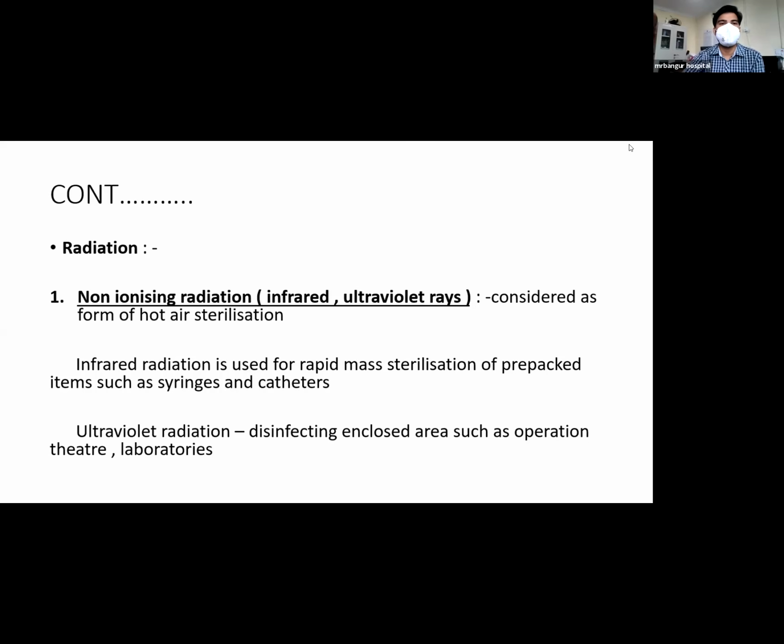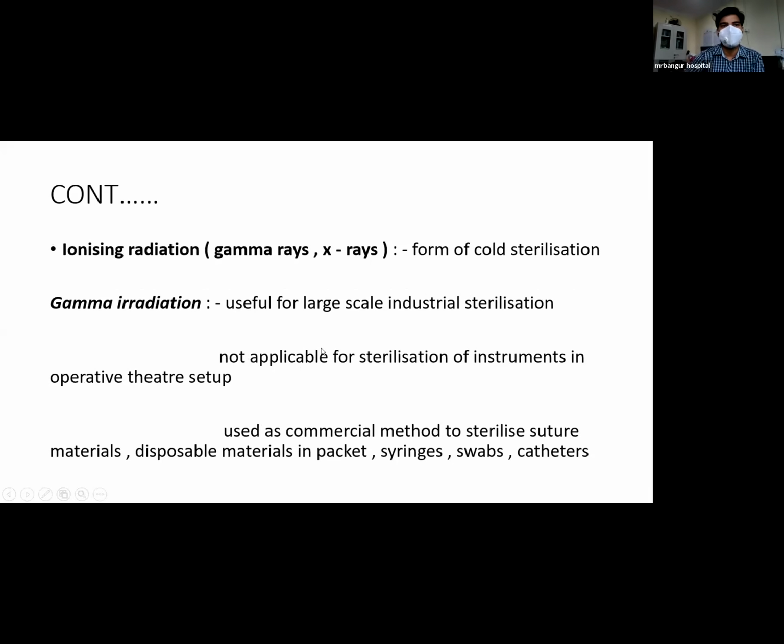It is considered a form of hot air sterilization. Infrared radiation is used for rapid mass sterilization of prepacked items such as syringes and catheters. And ultraviolet radiation is used for disinfecting enclosed areas such as operation theater and laboratories.